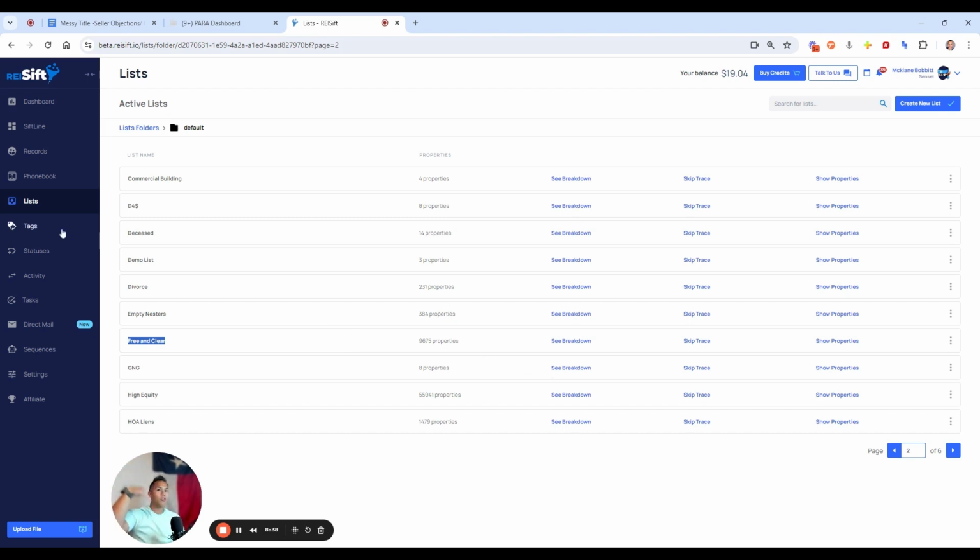And then as you go to your tags, you want to go more granular and start putting, okay, this is Dallas County. Okay, this is this zip code. And you can add as many tags as you want to a record. What I normally tell people is you want to be able to break it down by zip code, county, or city. So whenever you're uploading your data, make sure you watch out how you upload it.